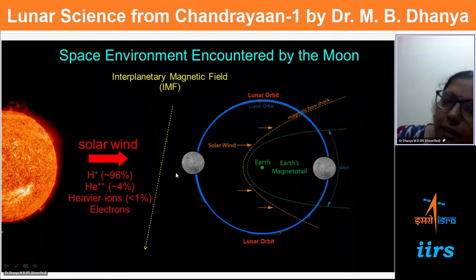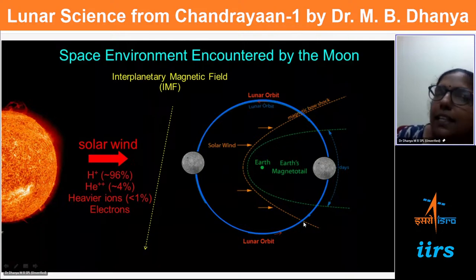When these charged particles reach near Earth, the charged particles and magnetic field interact, and they cause a change in the geometry of the Earth's magnetic field. It forms a boundary like an umbrella around the Earth's environment, and this is called the bow shock. The solar wind, this plasma flow, gets perturbed and moves around Earth.